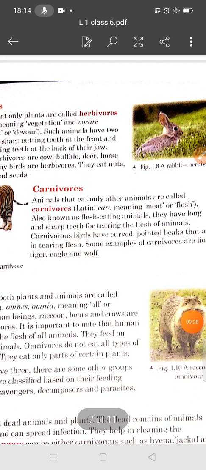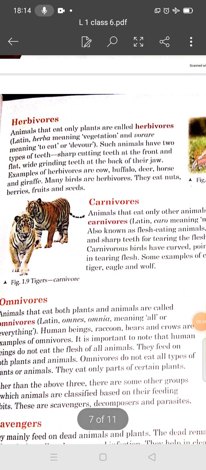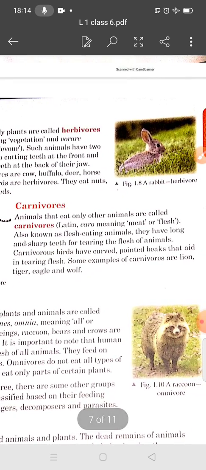Now student, we will discuss the carnivores. First you tell me, what are herbivores? Animals that eat only plants are called herbivores. Student, in the next video we will discuss what carnivores are and what type of teeth they have.